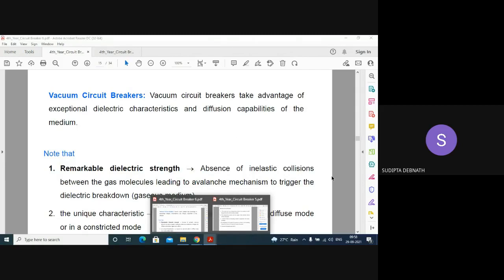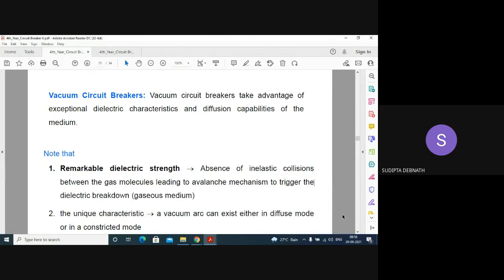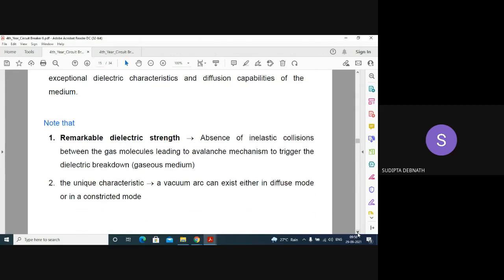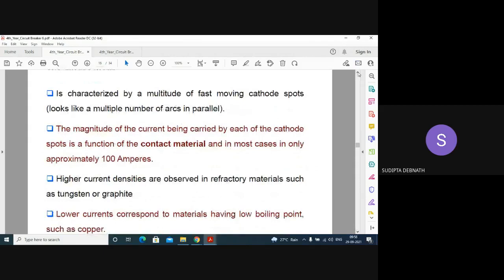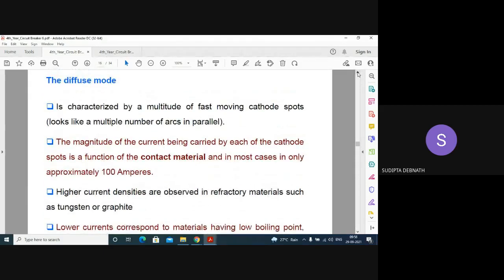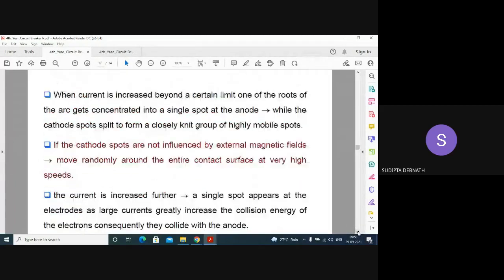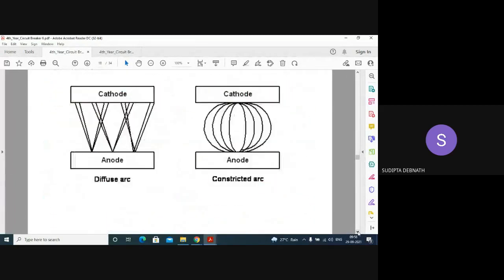Now, because of the absence of inelastic collisions, the collisions will not be there, and this diffused mode and constricted mode will come, because the arc can be of two types. One is diffused mode, another is constricted mode. What is diffused and what is constricted mode? The diffused mode is characterized by a multitude of fast moving cathode spots. Let's see the figure, you will be able to understand. See, this is the diffused mode.